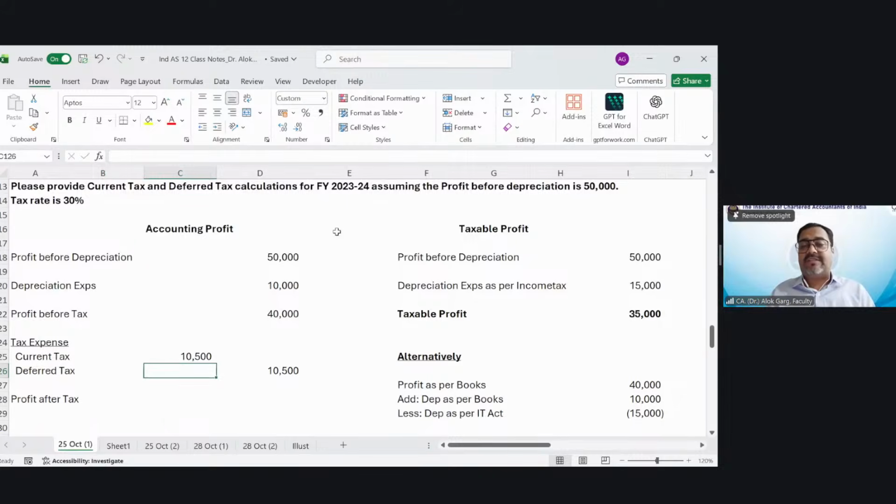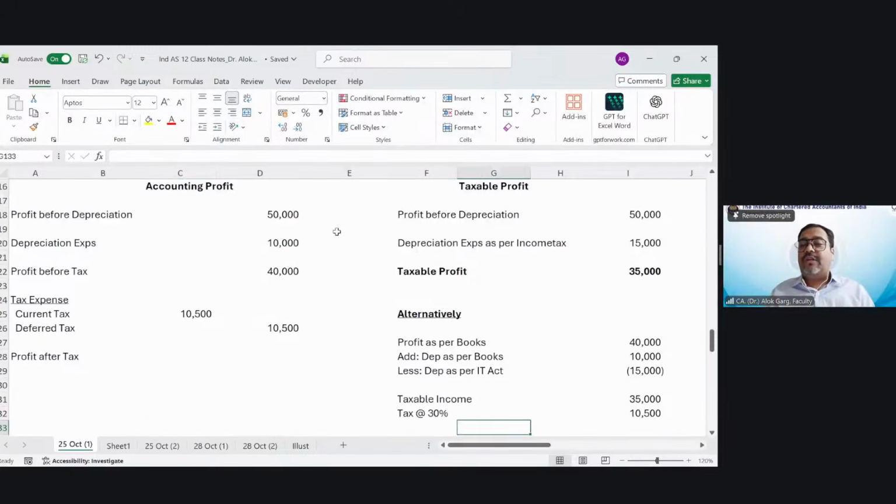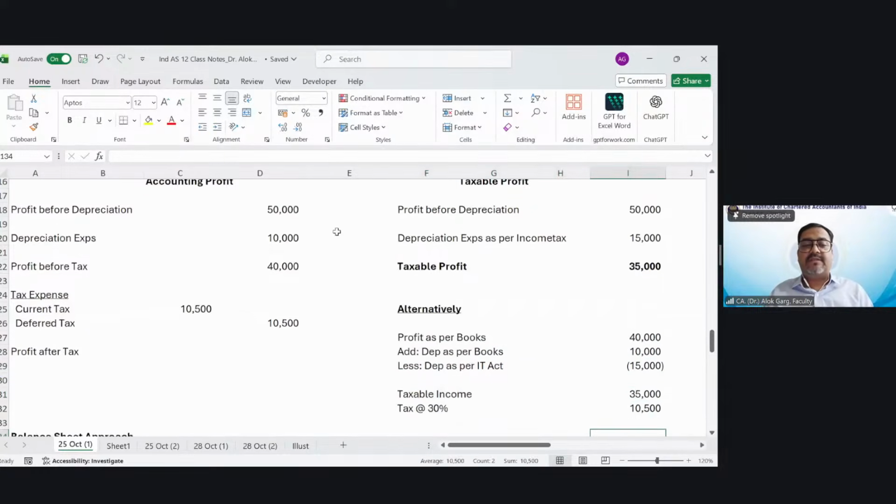Now, what is your deferred tax expense? So alternatively, your profit as per books is 40,000. You will add back your depreciation as per books. You will reduce your depreciation as per IT Act. You will get a taxable income of 35,000, tax of 30%, 10,500.